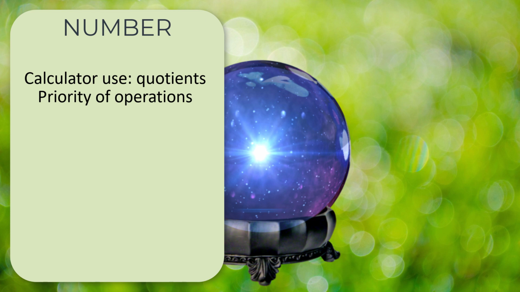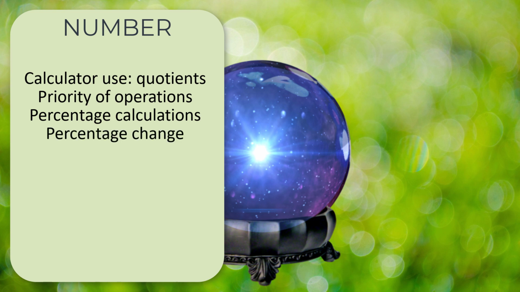It might also refer to these longer problems where you've got multiple things that you need to add, multiply, divide, and you have to work out the order that you need to do it in to get the right answer. Percentage calculations, finding the percentage of a number, doing a percentage increase, something like that. We've got percentage change identified specifically, which is if I give you a before and after price, can you work out what the percentage increase or decrease has been?